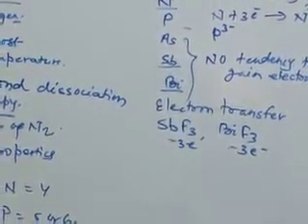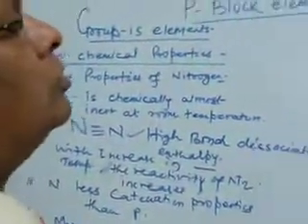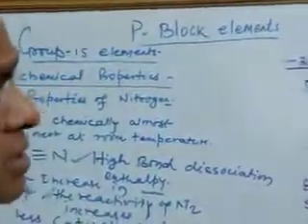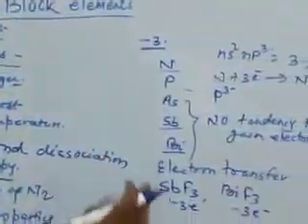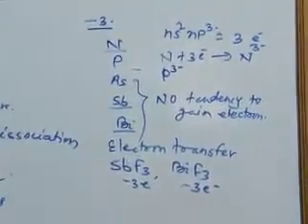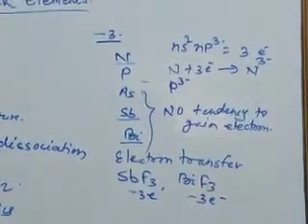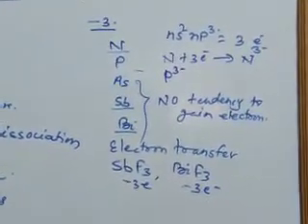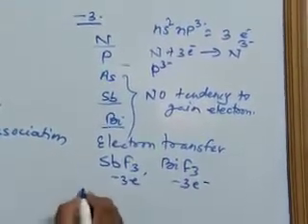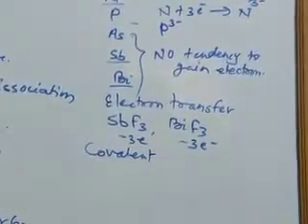Loss of 5 electrons is energetically not possible, so not a single element of the group loses 5 electrons. So for the mode of bond formation, first is electron transfer. The first two elements gain 3 electrons, and the last two elements of the group have the tendency to lose electrons. The most prominent way to form chemical bonds is covalent bond formation by sharing of electrons.